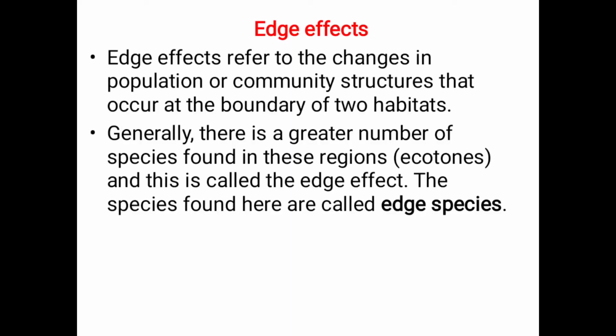So the next one is the edge effect. Edge effect refers to the changes in the population or community structures that occur at the border of two habitats. Generally, a greater number of species is found in these regions, and this is called the edge effect. The species found here are called edge species. So edge effect means a change in population or community structure that occurs at the border of two habitats.